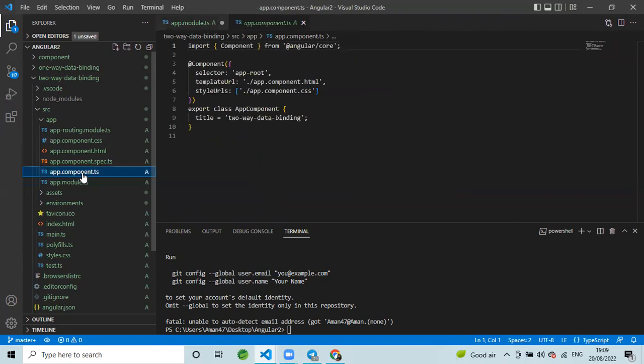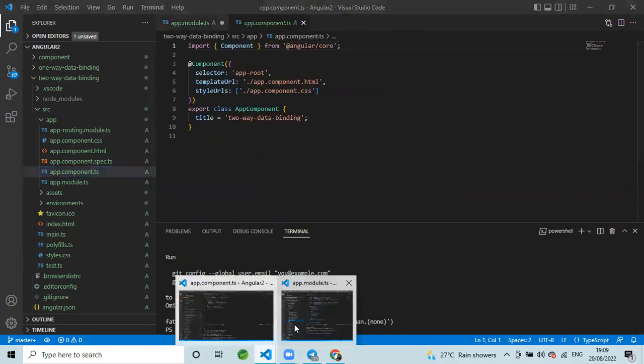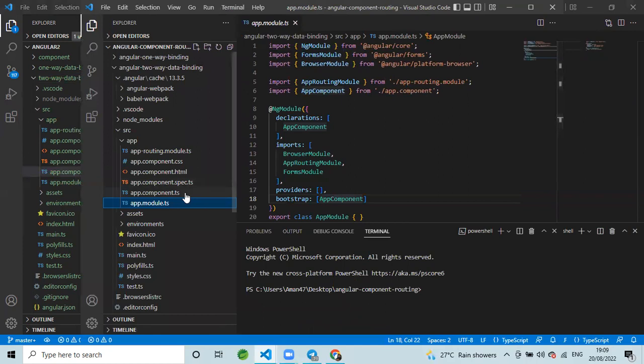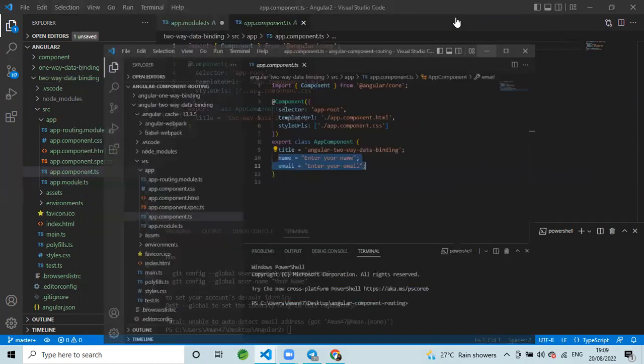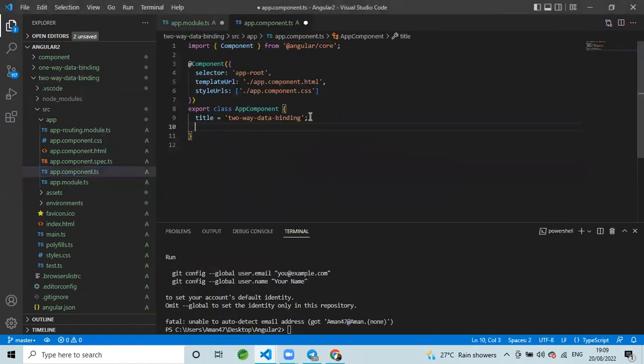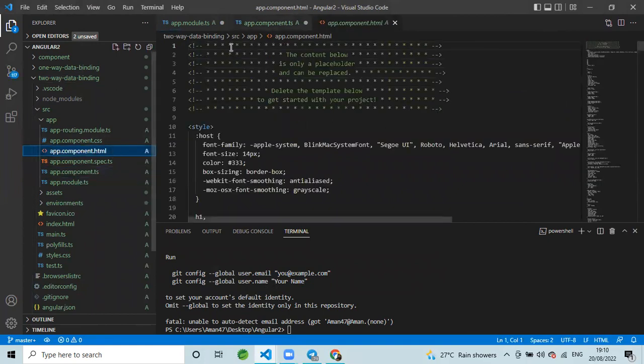Now in app.component.ts, you have to add your name and email address. Here where you have written title, after that you have to add name and email address. You have entered your name, entered your email address. You can write your name also, you can write your email address also, but I have written enter your name and enter your email address. Then finally you have to go to app.component.html, sorry.